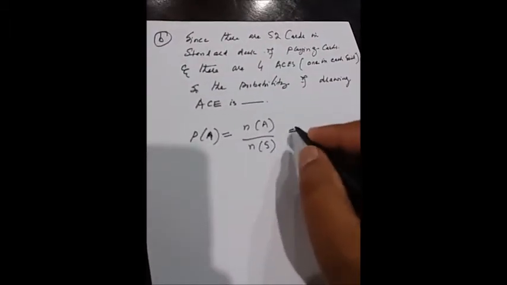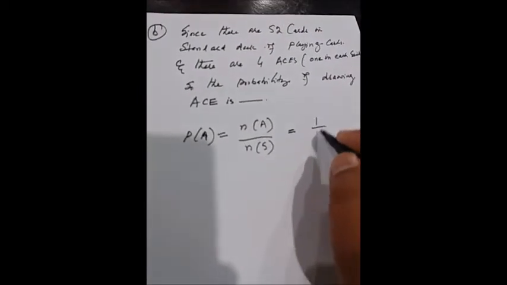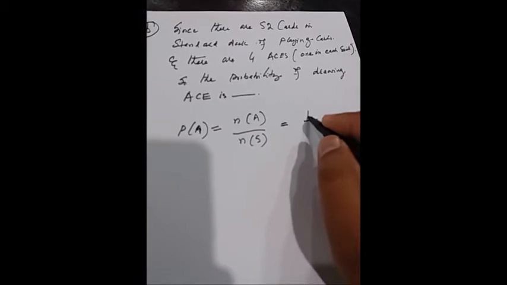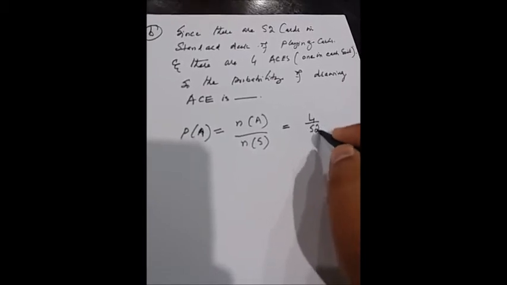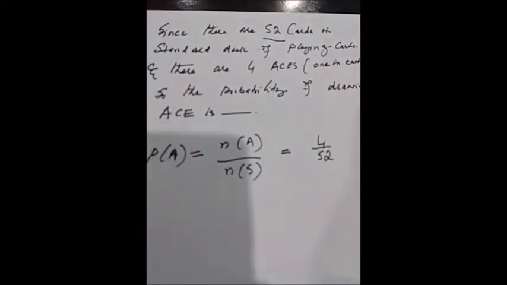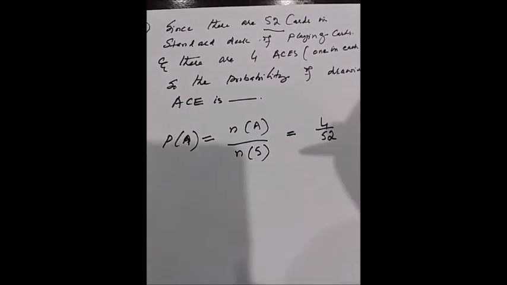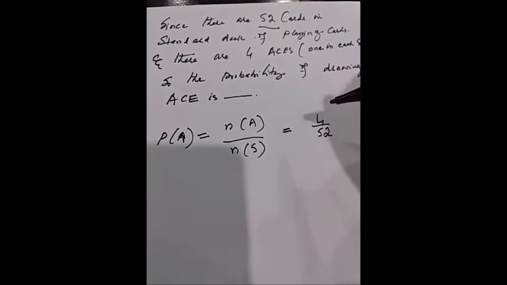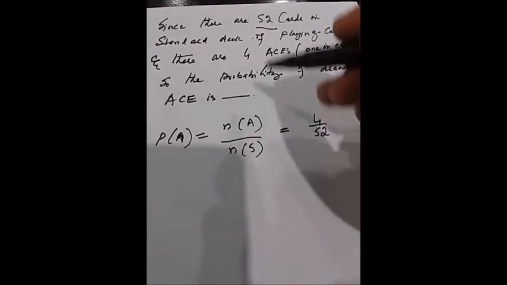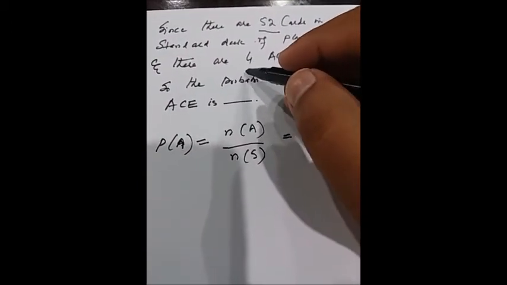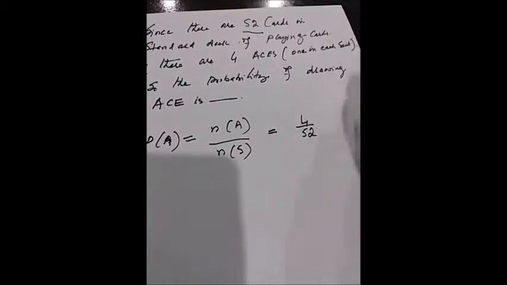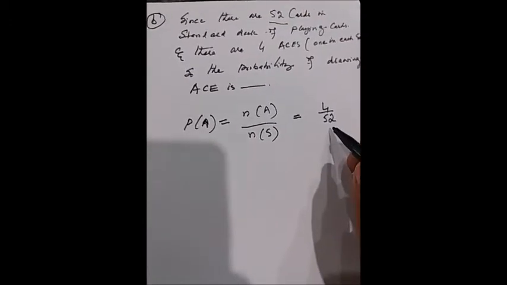So here the number of elements in A is 4, divided by 52, as we know that a standard deck of playing cards contains 52 cards. Hence there are 4 aces in these 52 cards, entirely 4 aces, one in each suit. So 4 divided by 52.